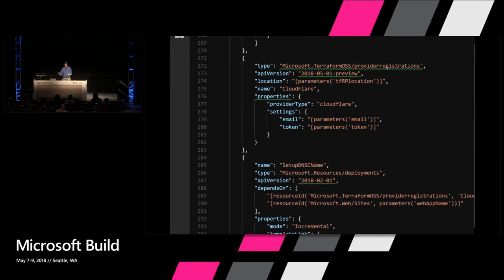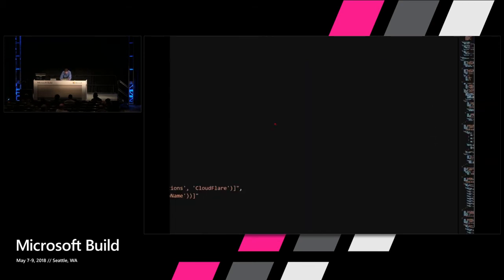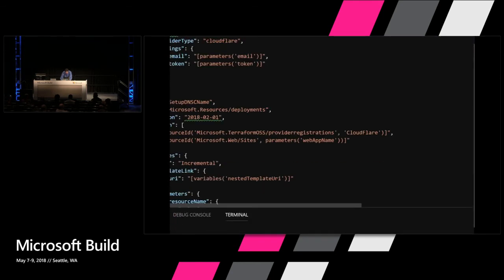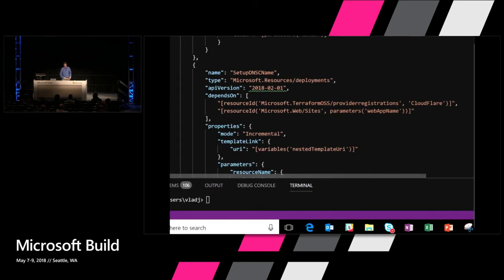Just like the Kubernetes one, there's a way to instantiate this Cloudflare type. In this Cloudflare type, you have to provide an email and a token. This is for your Cloudflare subscription. And then it allows you to configure all of the different website information. So passing in, in this case, a particular Azure website URL, some name I use, vladjbuild.azurewebsites.net, passing that to the Terraform Cloudflare provider, and then registering it in Terraform and getting an official DNS provider supported there.